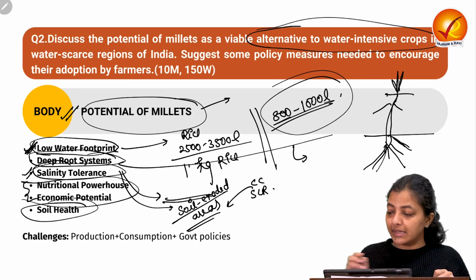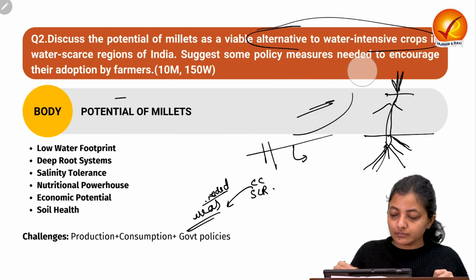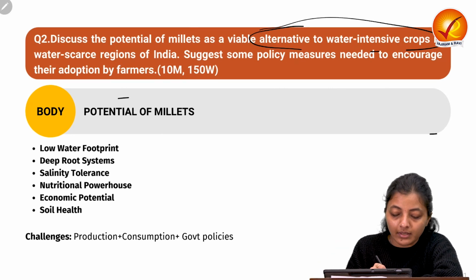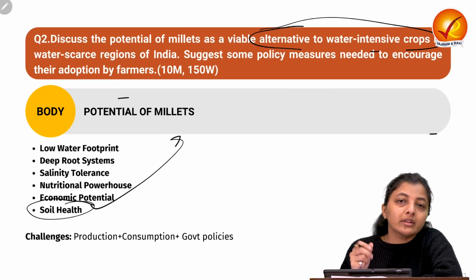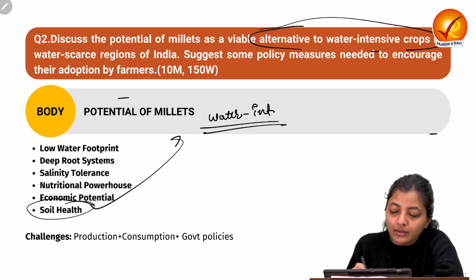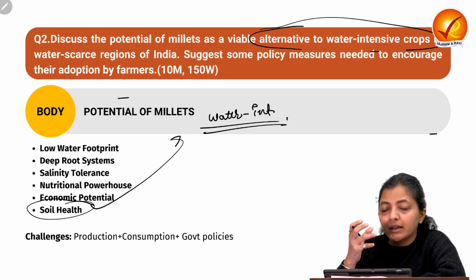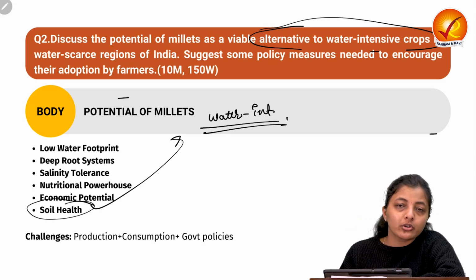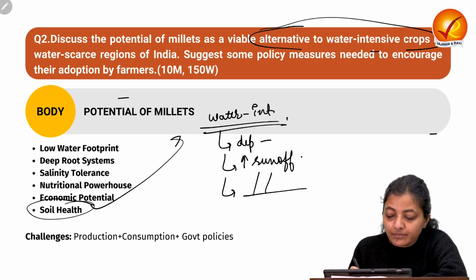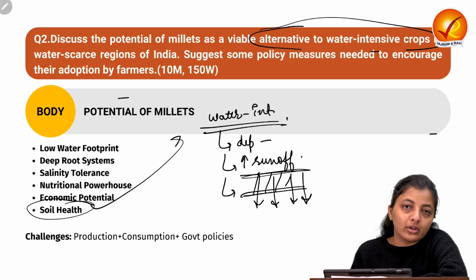Then comes to the soil health. Let's see how this millets production helps in improving the soil structure. Like with respect to the water intensive crops, we need to inundate the land, or they require the more amount of the moisture or the water. So what they do, they deplete the top layer of the soil. So there is increasing cases of runoff. All the nutrients from the soil, they leach to the deeper layers of the soil.